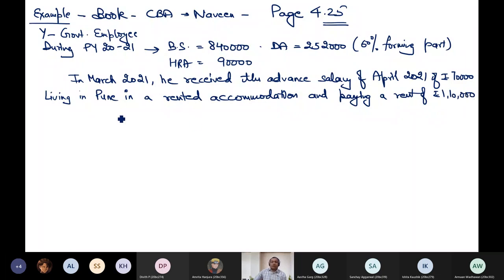Now, two things I need to compute: taxable HRA, and also income under the head salary. Now, let us start solving it.